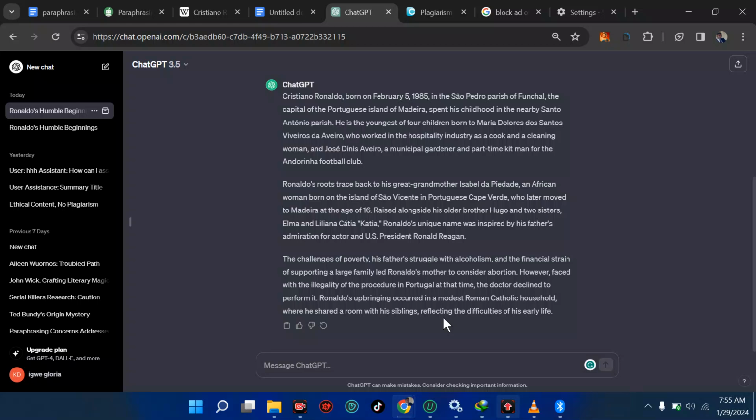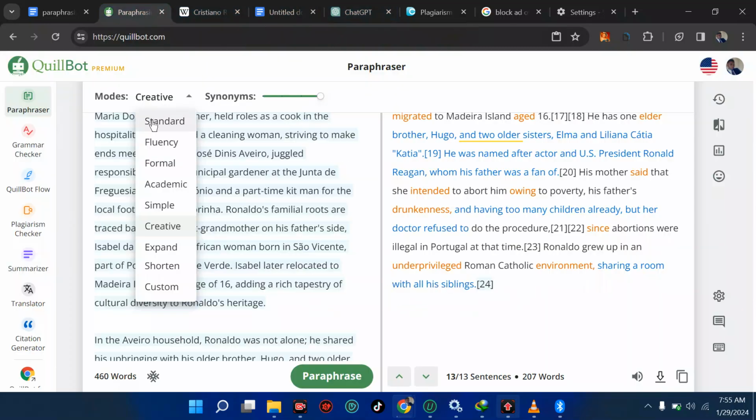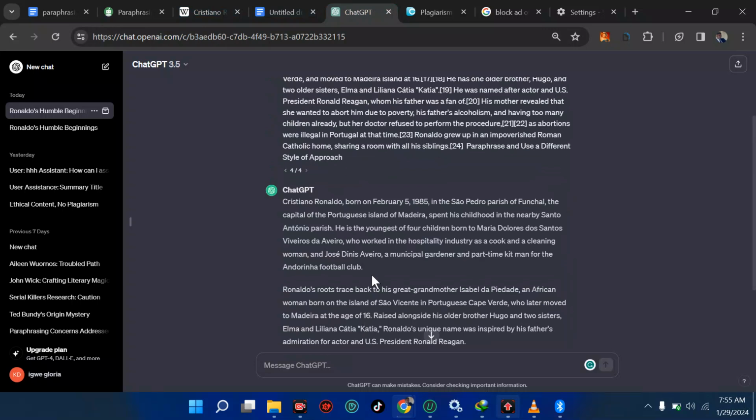So now let's take the last one here on the basic prompting. Paraphrase this context with simple grammar while keeping it formal. And yes, I believe this is beautiful because from here we have this one called the formal and the academic. So when it comes to academic and formal, this is a very good one you want to use so that it doesn't speak jargons, because sometimes it's good we follow the academic jargons that the content is all about.